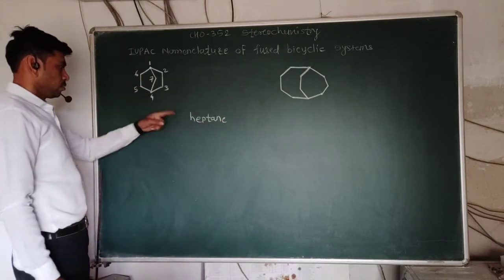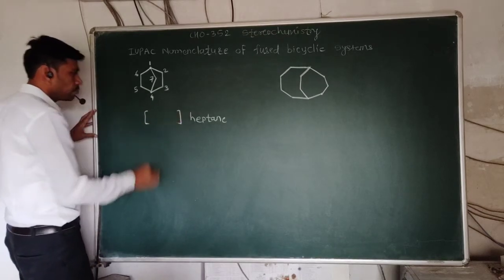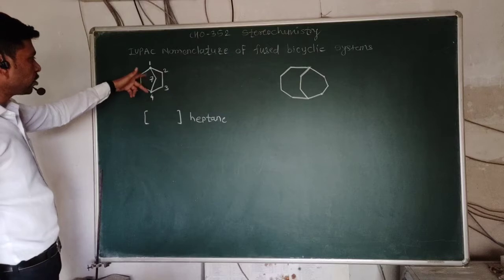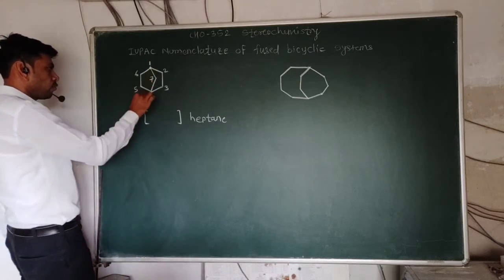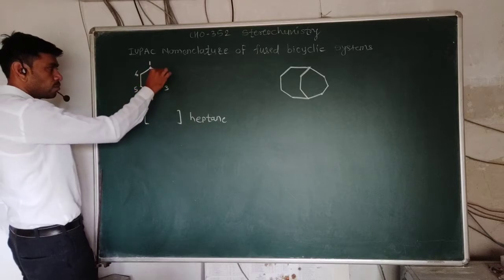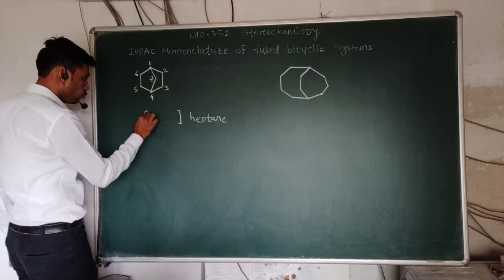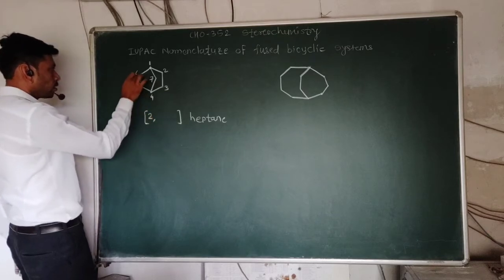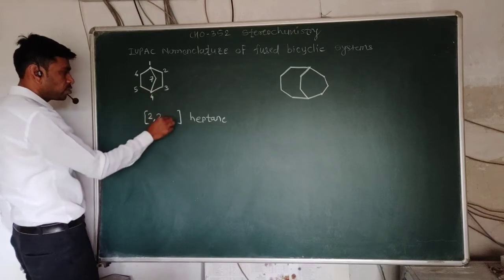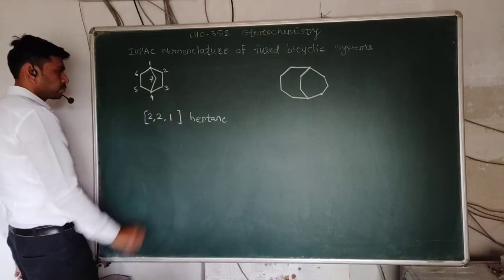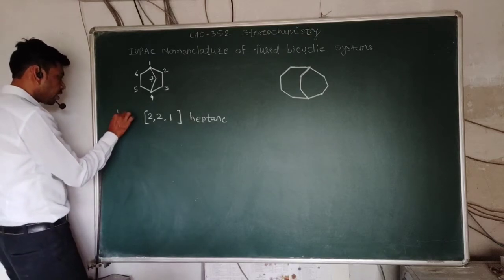Now here we have to count the number of carbon atoms between these two bridges. Here, the number of carbon atoms between 1 and 4. These are the bridge carbon atoms. So the number of carbon atoms here is 1, 2. So here 2, here also 2, and here 1 carbon atom between the bridges. So 2, 2, 1 heptane, and we have to write the prefix bicyclo.